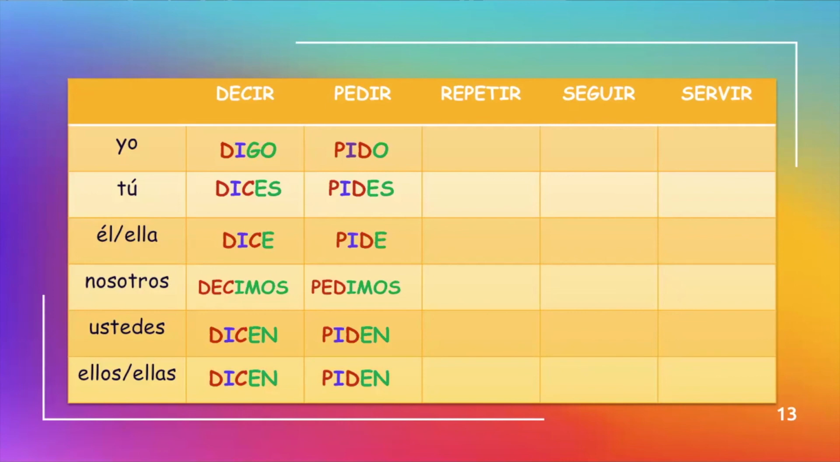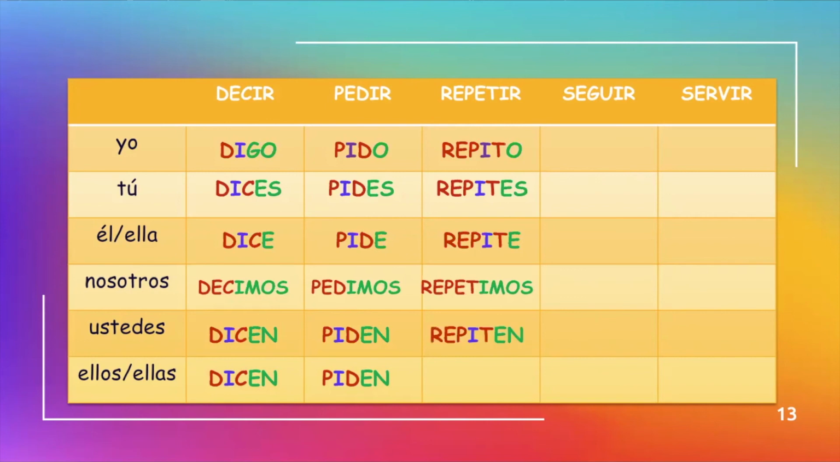Repetir means to repeat. Notice that there are two E's. In a case where we have multiple E's or multiple vowels before the infinitive ending, we always do the stem change to the E that is closest to the infinitive ending. So in this case, it would be repito. Notice it's the E closest to the infinitive ending that got changed to an I. Tú repites is you repeat. Él or ella repite is he or she repeats. Nosotros, no change. Repetimos. Ustedes repiten.